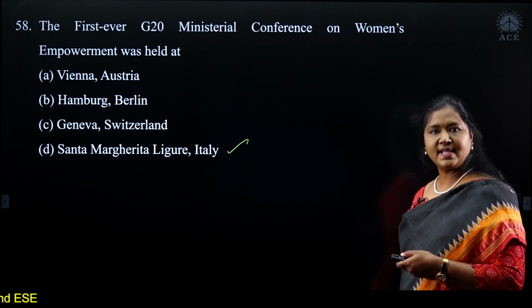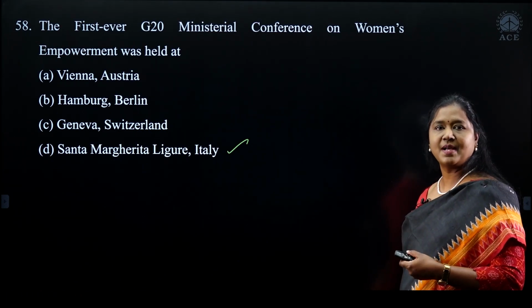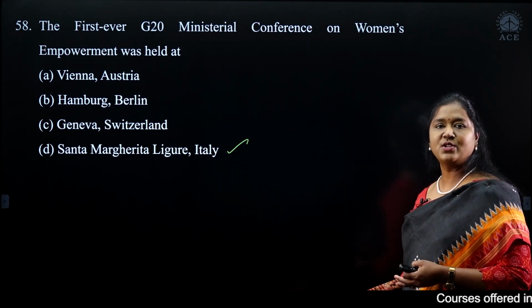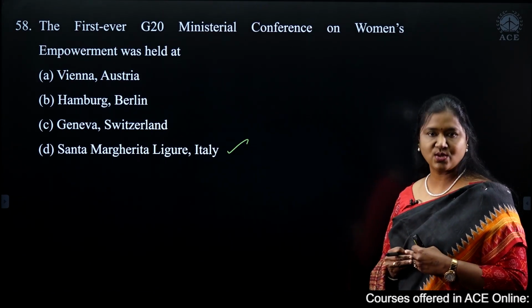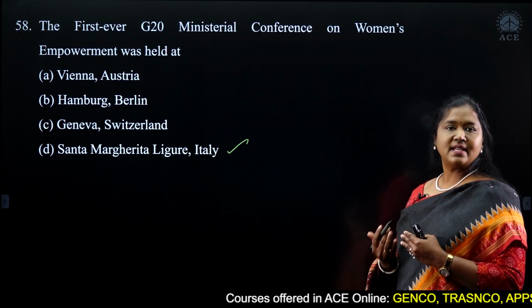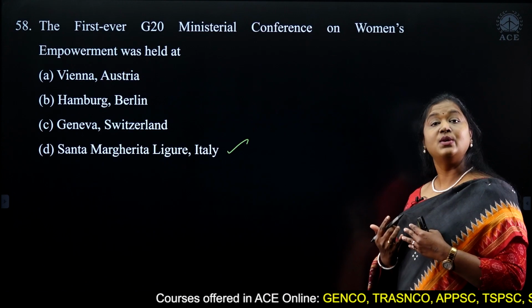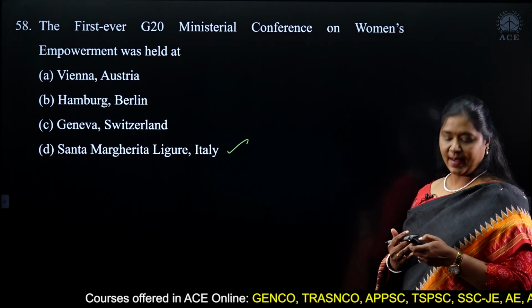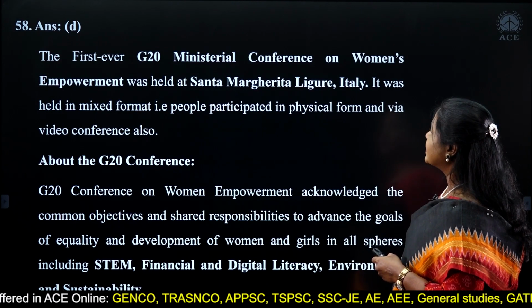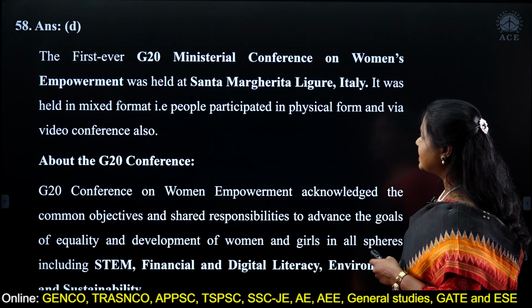So we have G20 summits, we have economic summits, a lot of summits keep happening. The whole objective is about countries coming together, the top 20 economies of the world. So when we say the top 20 countries of the world, it includes 19 countries plus the European Union. Okay. So all of them come together. So it was held in Santa Margherita in Italy.